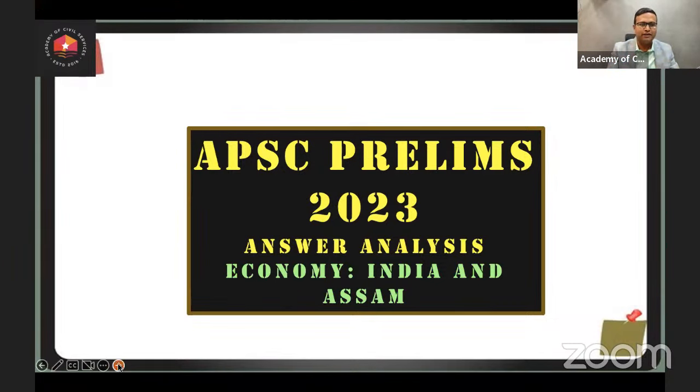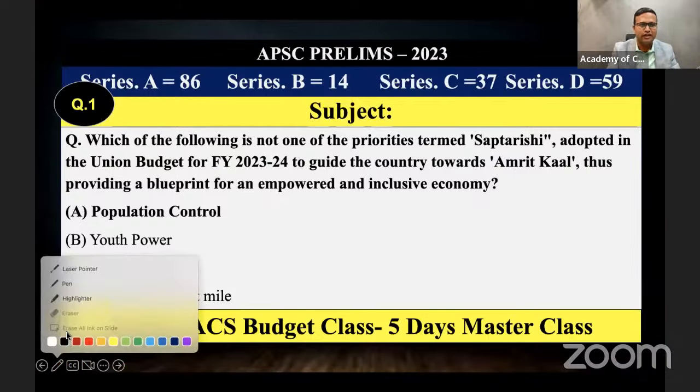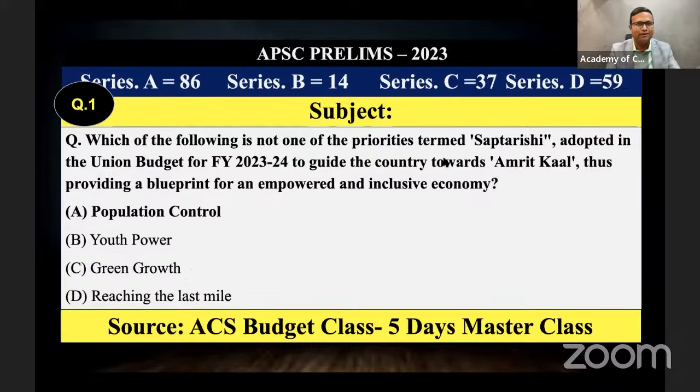The first question I am discussing with you is the question on the budget. I gave you a class on the budget before the examination, in the 5 days master class from 15 to 20. The second class was on the budget. In the budget, we discussed the Saptarshi scheme, and the question was which of the following is not a priority under the Saptarshi adopted in the Union Budget. These are the 7 important points the budget was focusing on for achieving Amrit Kal.